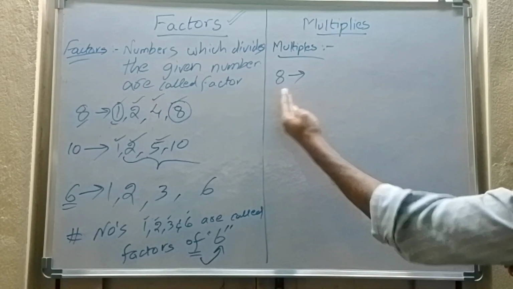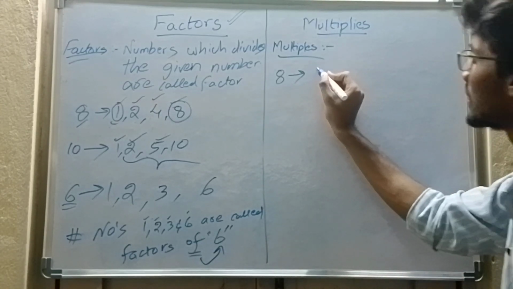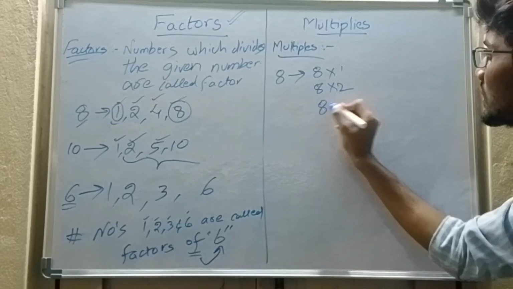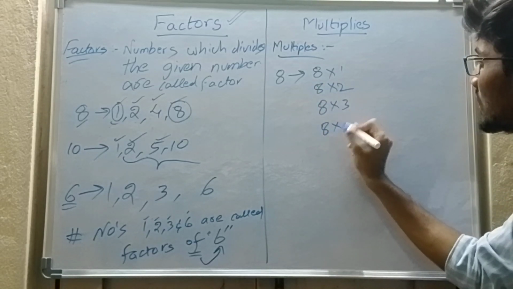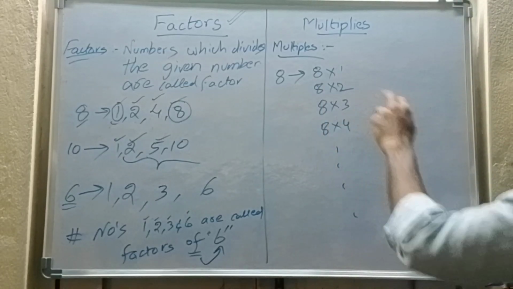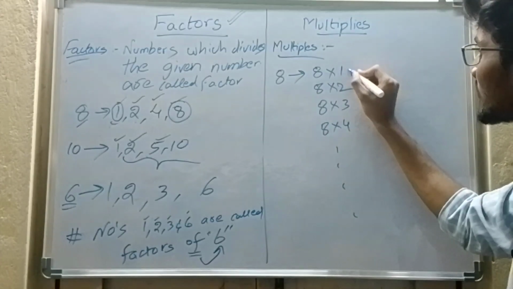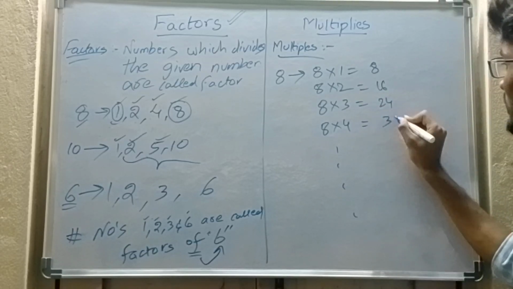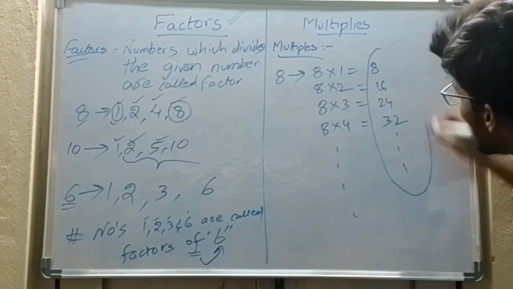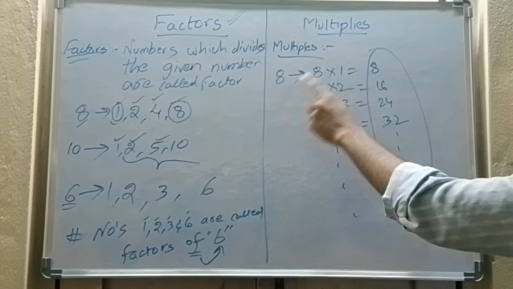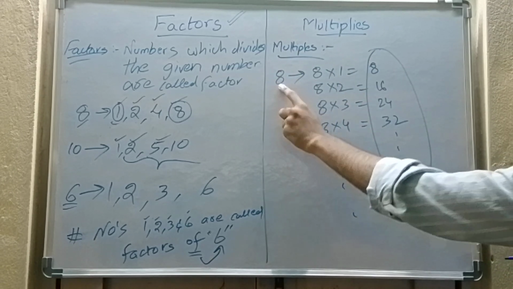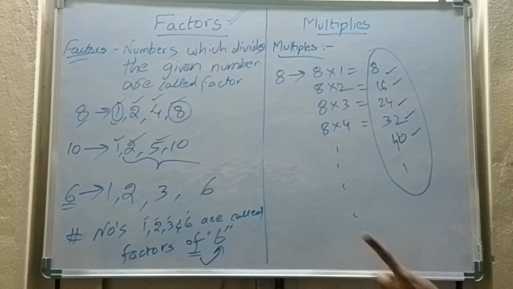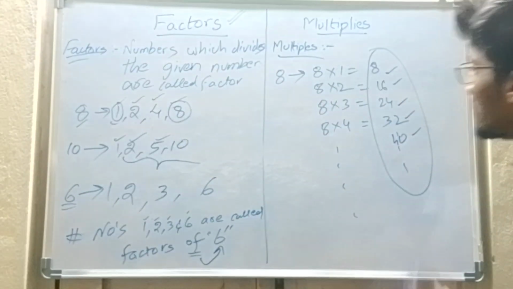Multiple means multiples of 8. So 8 ones are, 8 twos are, 8 threes are, 8 fours are, likewise. So 8, 16, 24, 32, all these numbers are the multiples of 8. That's why, what are the multiples of 8? 8, 16, 24, 32, 40 and so on. Here one thing you need to observe is,